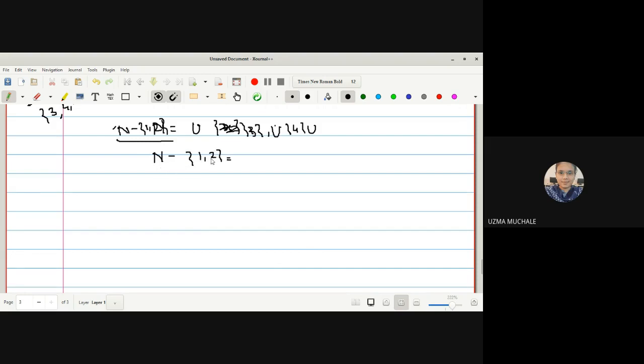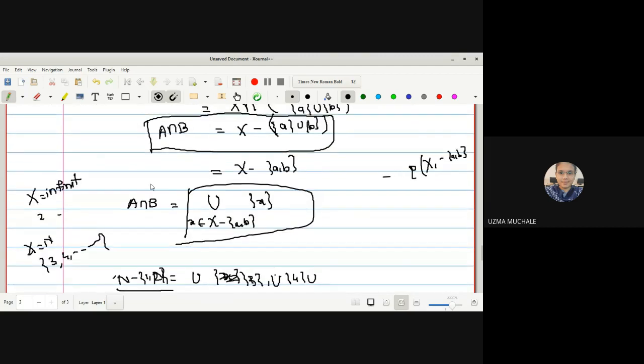If from an infinite set you remove 2 elements or even 100 elements, you cannot write it as a finite union. So in a very similar way, from the infinite set X, I have simply subtracted a and b. No doubt your singleton sets are members of the power set of X minus {a, b}, hence they are members of tau. So A intersection B is written as a union of all the singleton sets, so we have an open cover. But this open cover does not have any finite subcover. And if we are not able to find a finite subcover for some open cover, we can directly say that it is not a compact set.